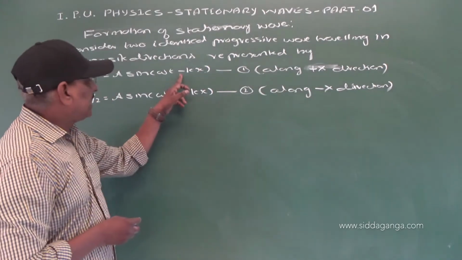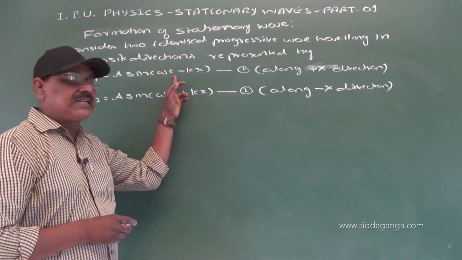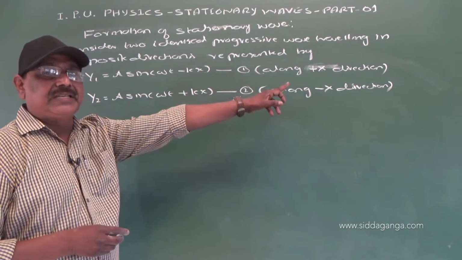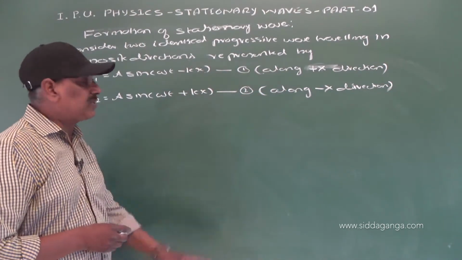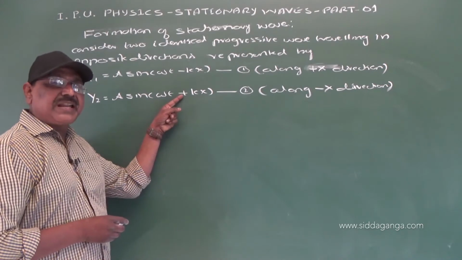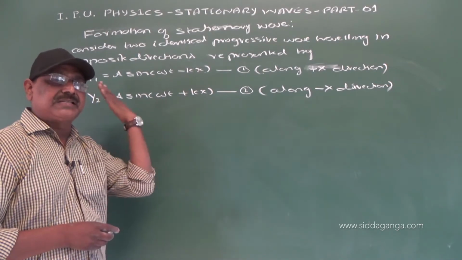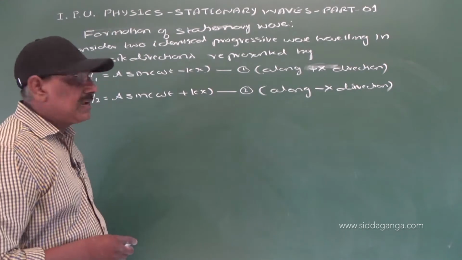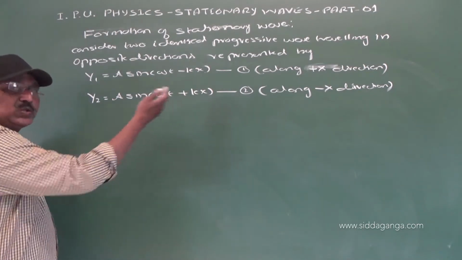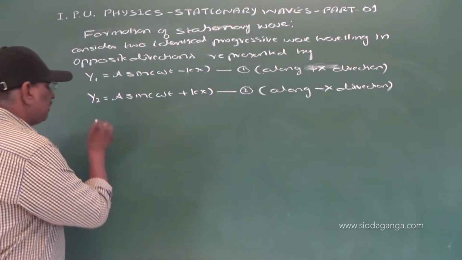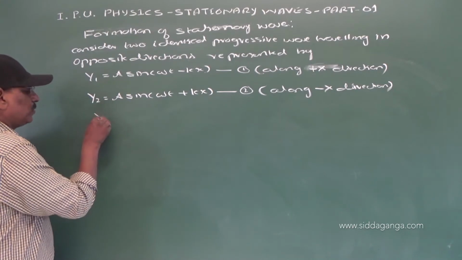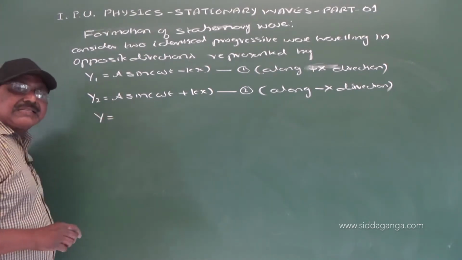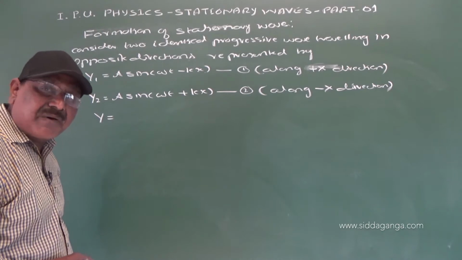Now the negative sign in this equation indicates that the first wave is traveling along the positive x direction. Here the positive sign indicates that the second wave is traveling along the negative x direction. When they superpose on each other, according to the principle of superposition of waves, the resultant displacement of a particle